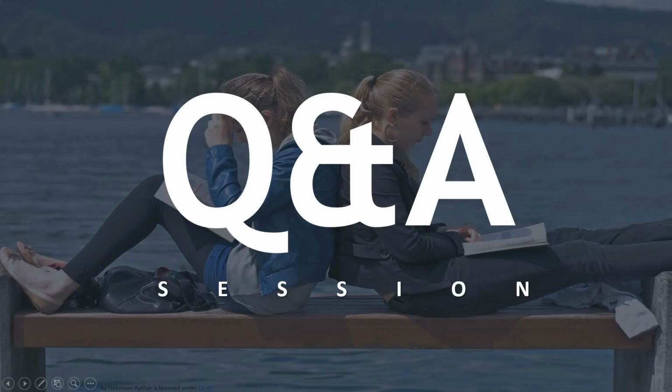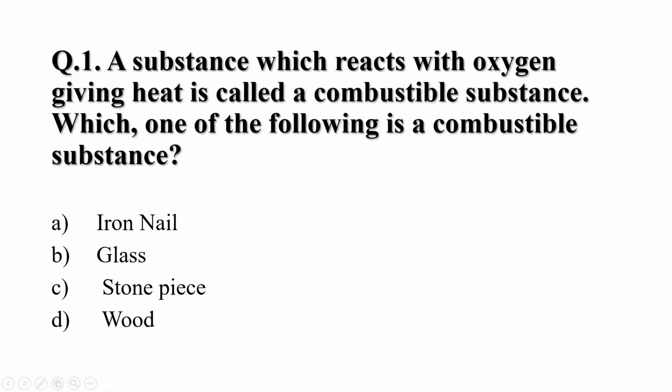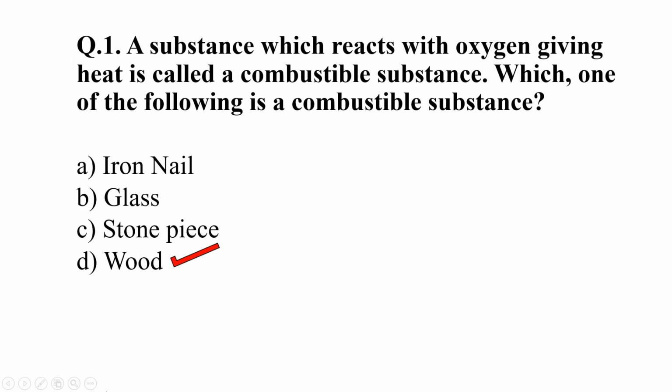Now, let us revise what we have learned today. Question 1. A substance which reacts with oxygen giving heat is called a combustible substance. Which one of the following is a combustible substance? A. Iron nail, B. Glass, C. Stone piece, D. Wood. And your right answer is D.